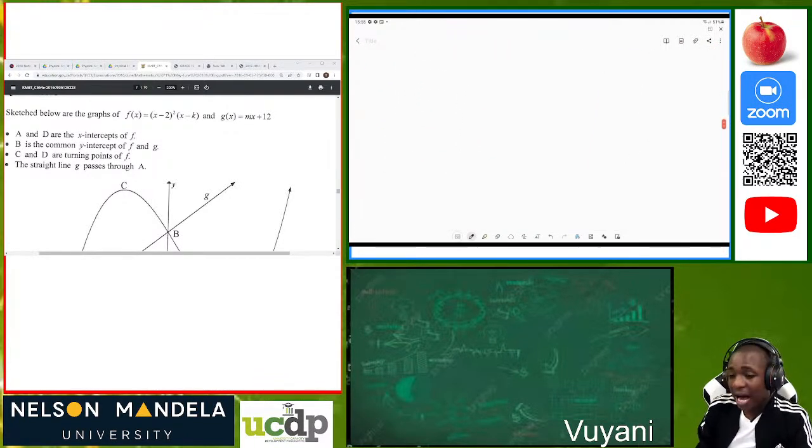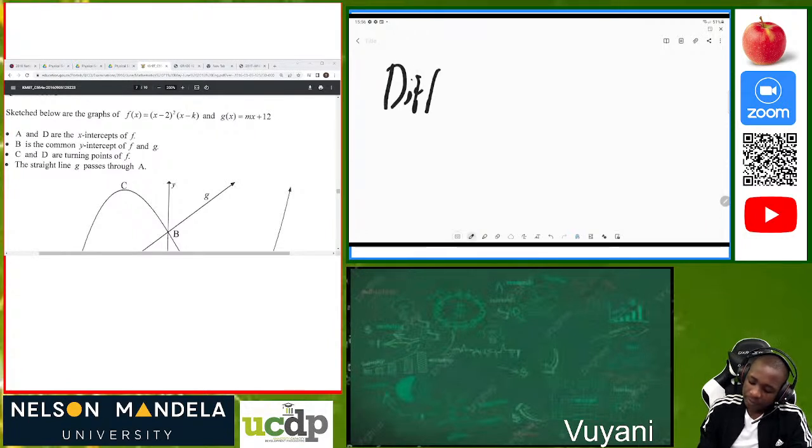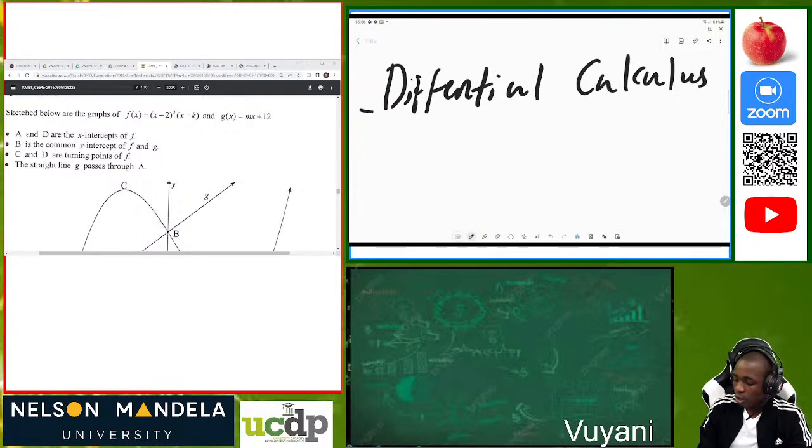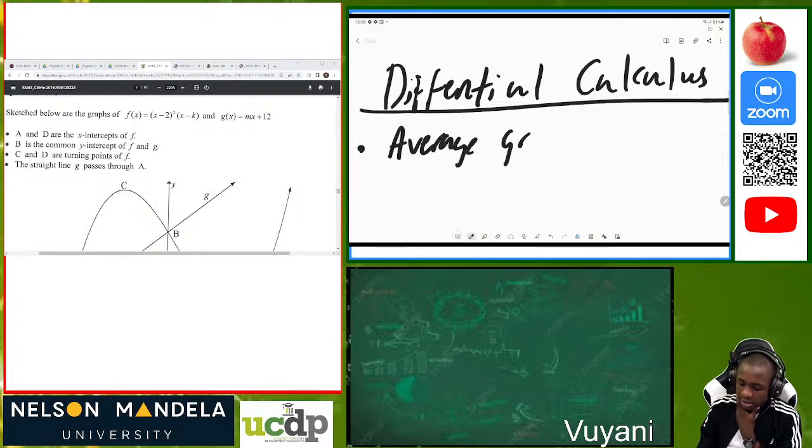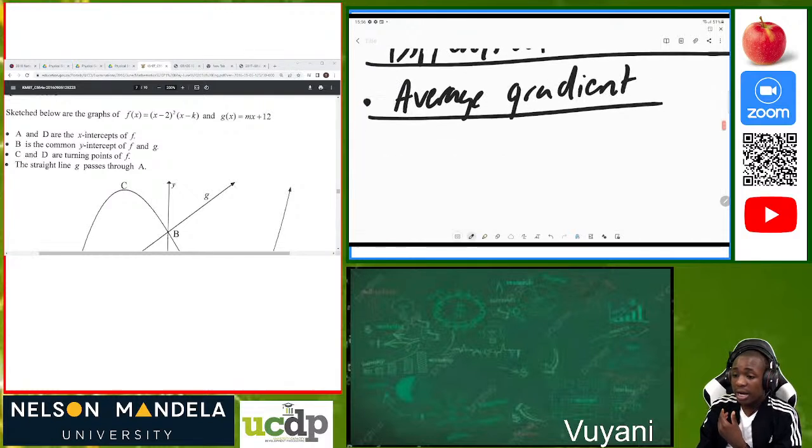So now, in analytical geometry, we spoke about something which is important, which is so essential. Now we have what we call differential calculus. So what I gave you was just preparing us for this differential calculus. In differential calculus, I want us to understand that we have what we call the average gradient, which we did in analytical geometry.